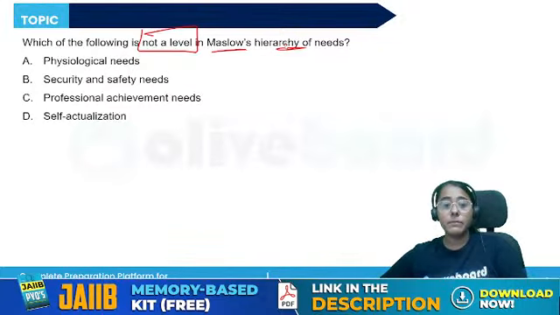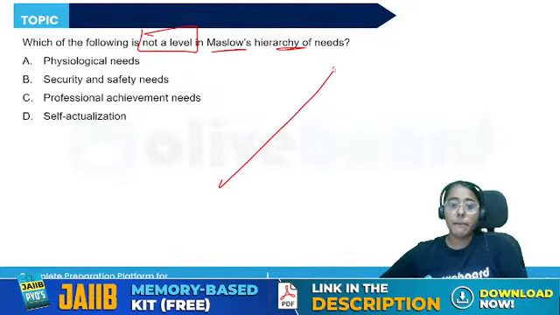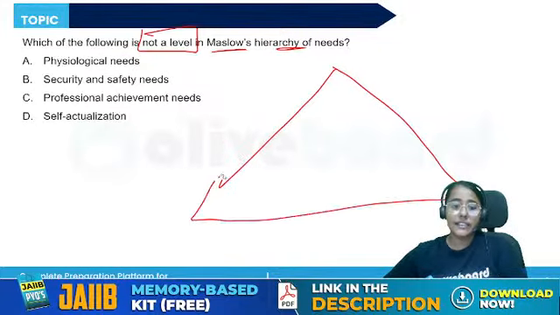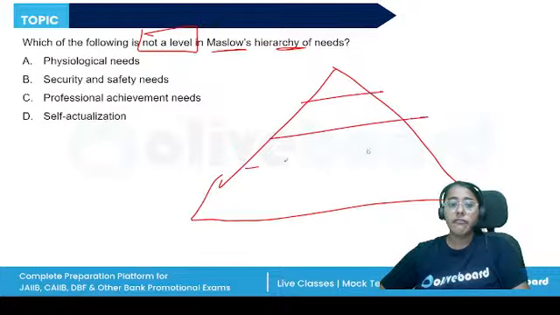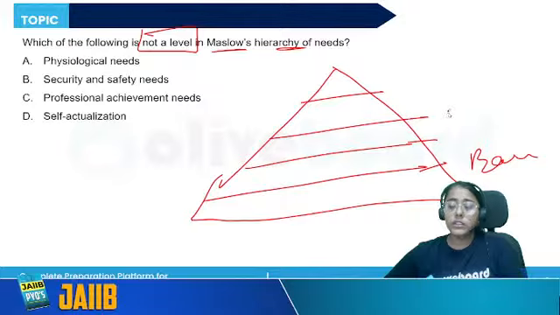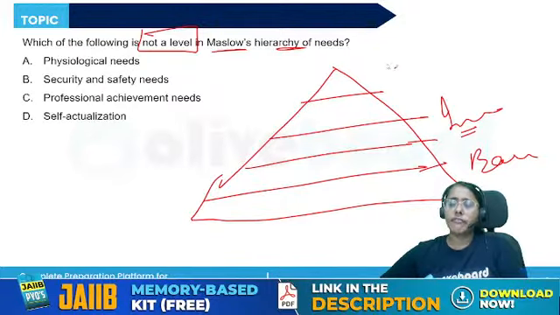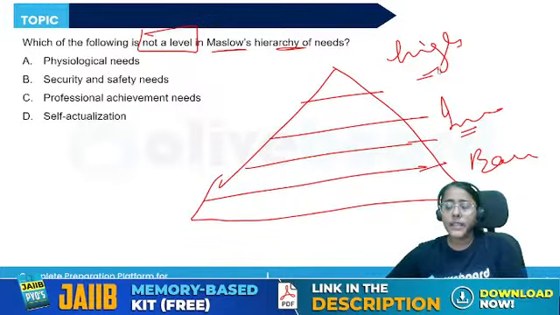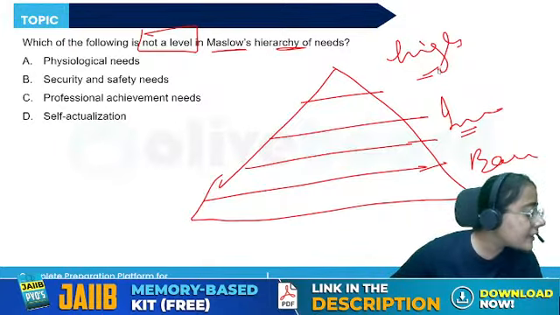So if you remember, there was a pyramid that we had seen in Maslow's needs in which five stages were there, right? Starting from the basic level needs to the intermediary needs and finally the highest potential, right? So the correct answer is C.